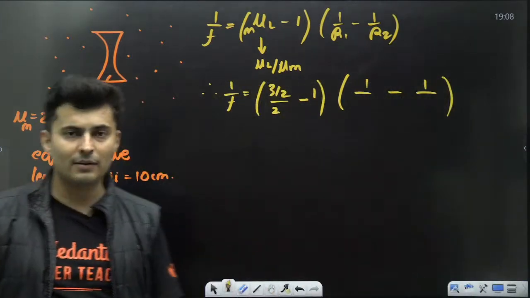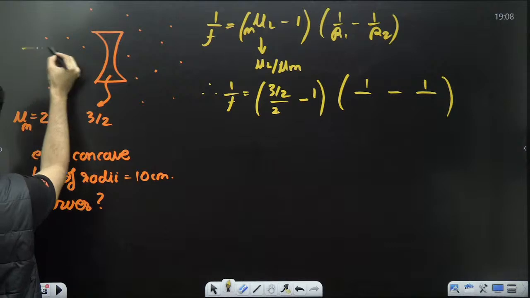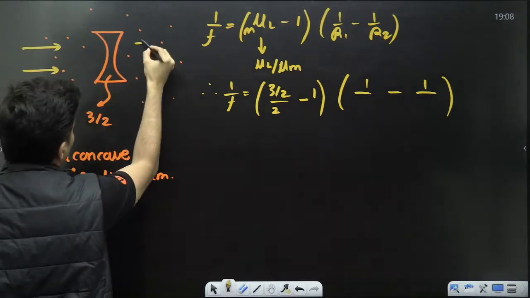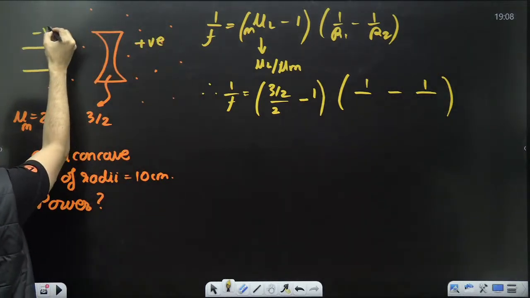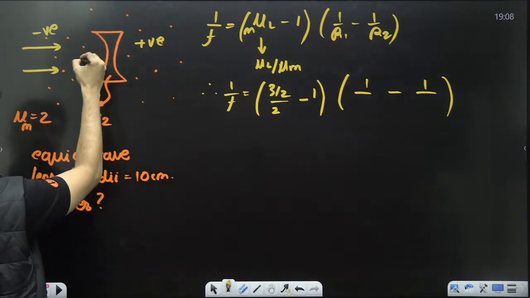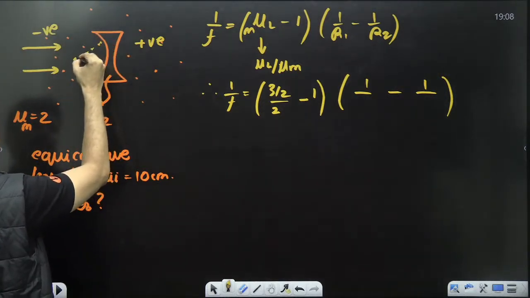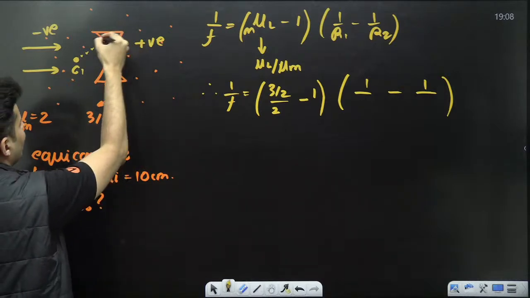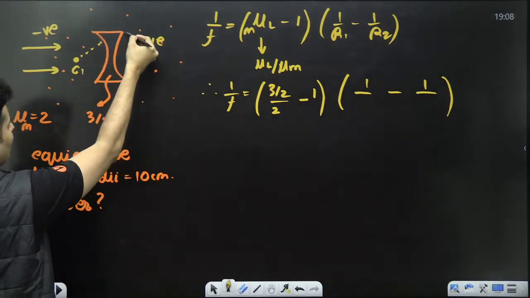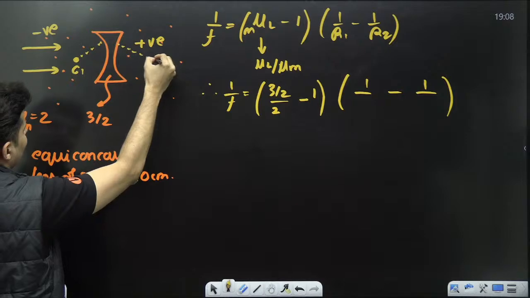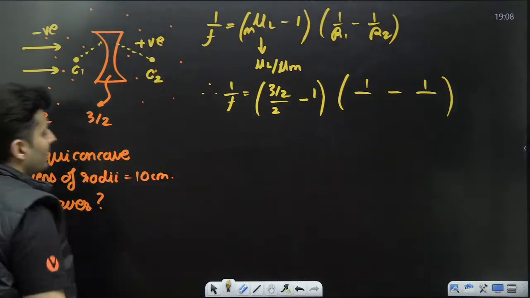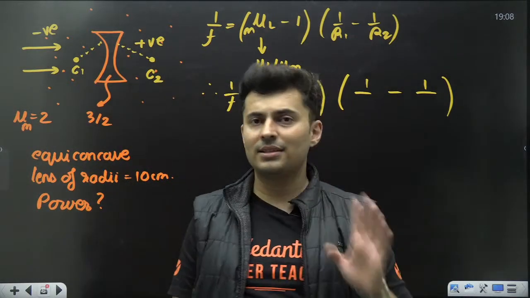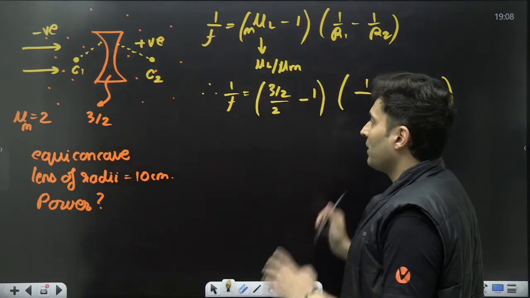Okay, observe now carefully, my dear students. If the rays of light come from this side, it will be positive, this side will be negative. This is the first surface, this is the first radius. So center of curvature C1 is here. After that, this will be the next surface, this will be the next radius, the next curvature C2. Yes or no, my dear warriors? Perfect.